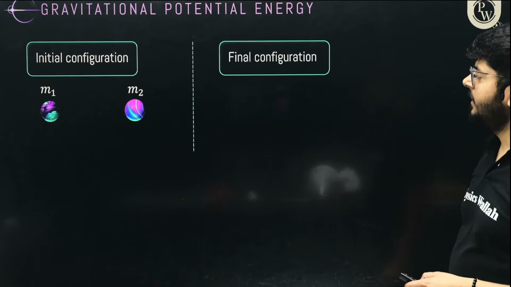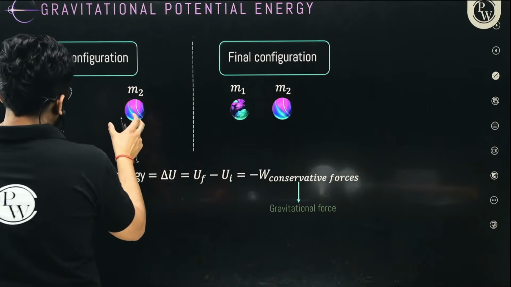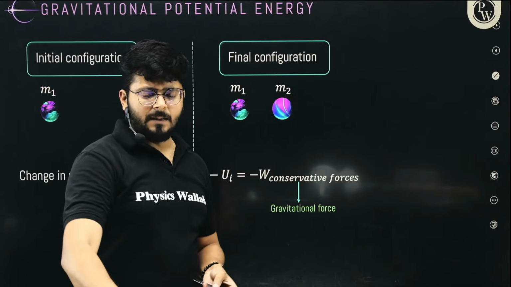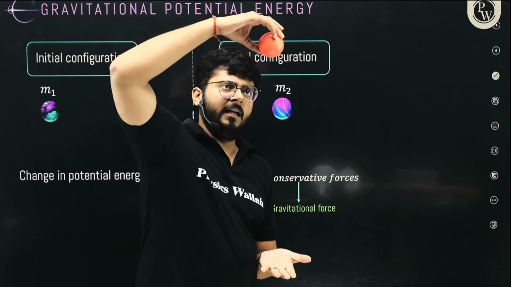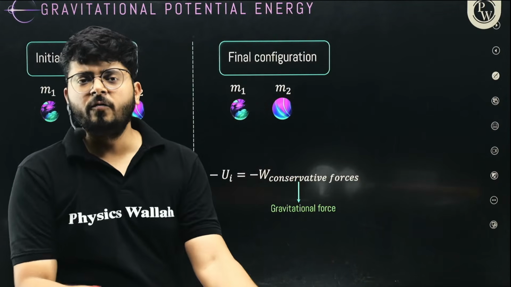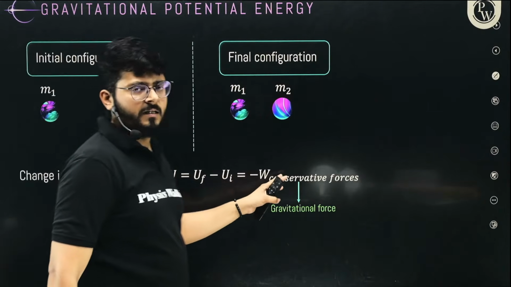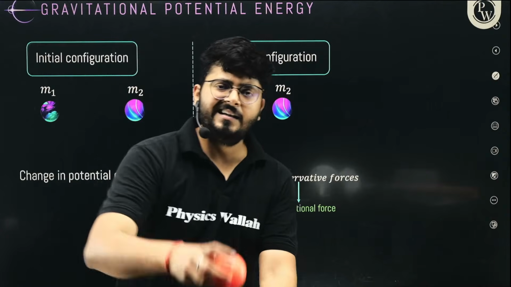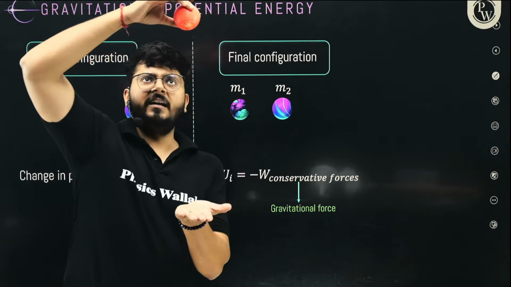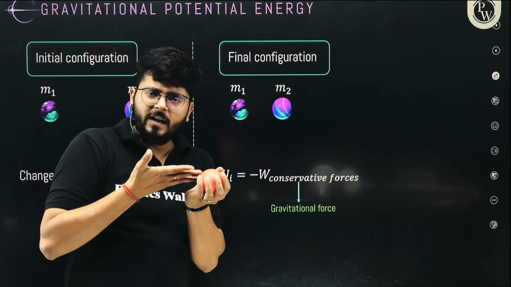Gravitational potential energy, initial configuration and final configuration. Initially the objects were here, then the objects move closer. So for example, the object is over here and now it is getting closer to earth, so the system has lesser potential energy now. The difference of potential energy due to this movement is the work done by the conservative forces. So we can say how much difference of potential energy has been created. The body is at a certain height from the surface of earth, it is reducing by some amount, so now the body has lesser potential energy.